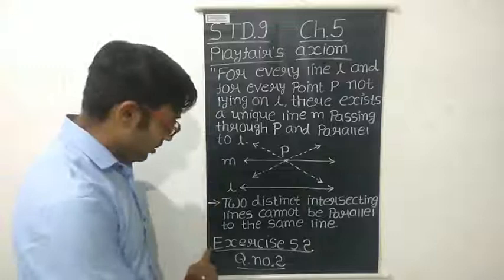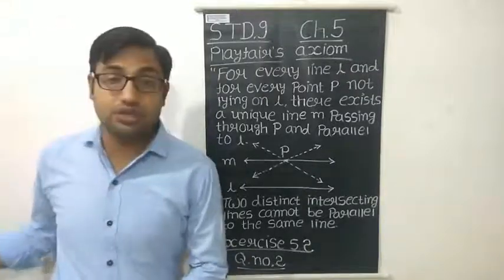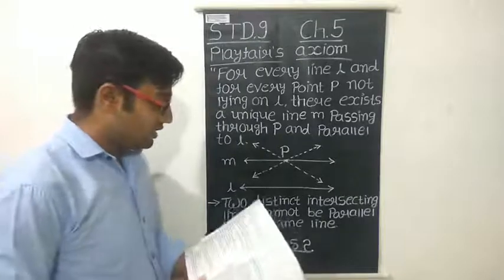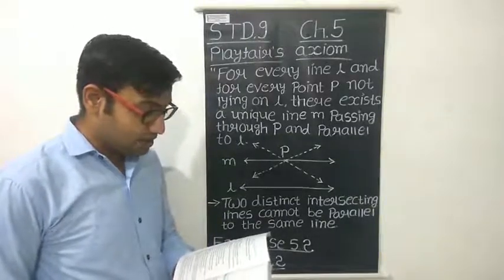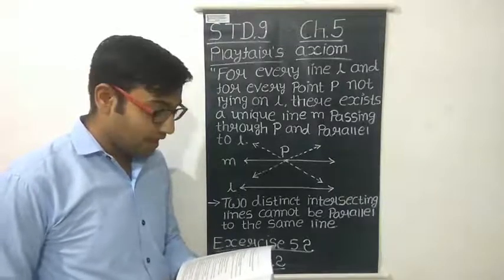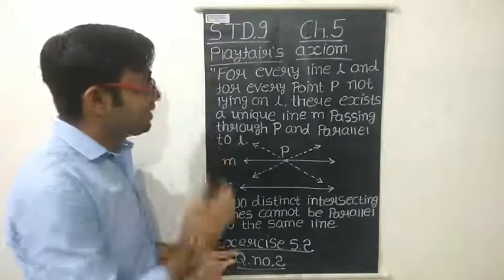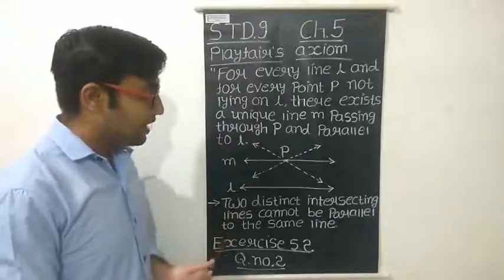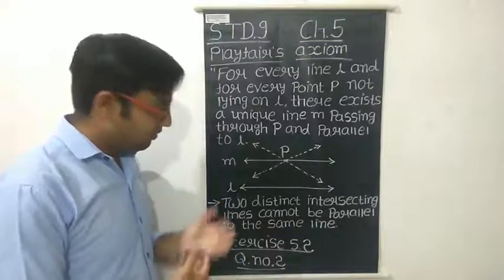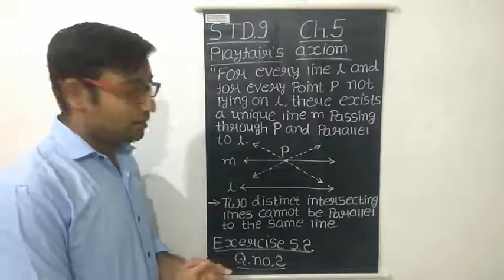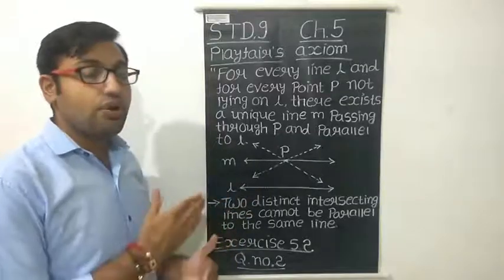Now there is a question given in exercise 5.2, question number 2. And what is the question? Does Euclid's fifth postulate imply the existence of parallel lines? Explain. So here we have to say that Playfair's axiom implies the existence of parallel lines. Yes, we can say that this explains the existence of parallel lines.